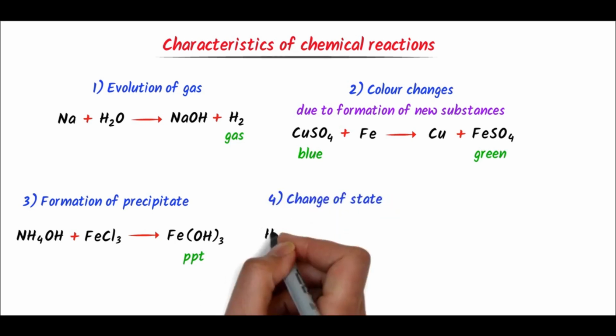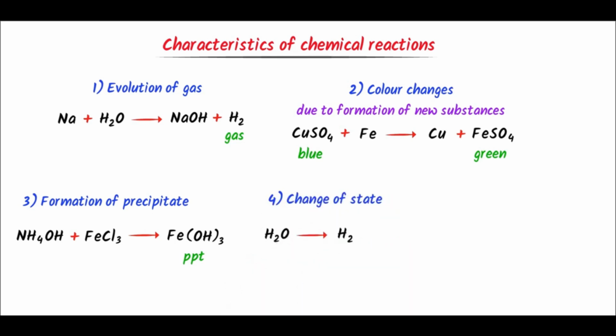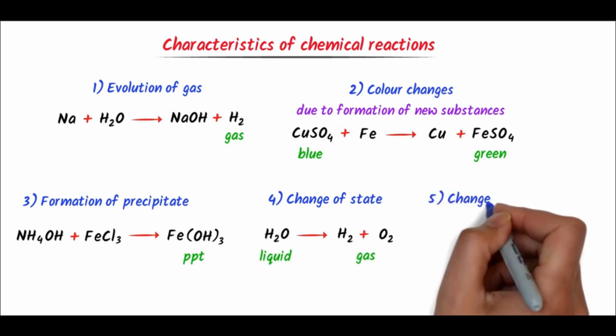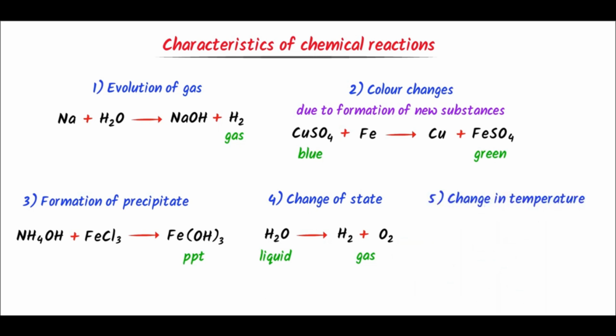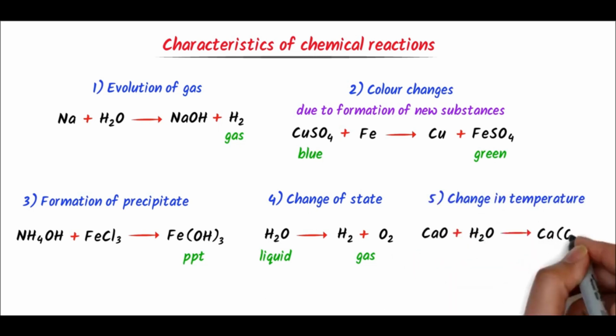For example, electrolysis of water produces hydrogen gas and oxygen gas. Fifthly, change in temperature. For example, when calcium oxide plus water react together, they form calcium hydroxide. The container or the system becomes hot. It shows that the temperature of the system is changed. So these are the 5 characteristics of chemical reactions.